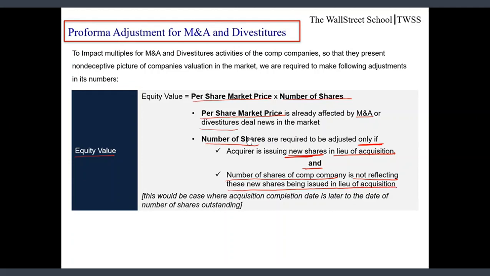It means the number of shares you have considered in the calculation of equity value are not affected by the new shares the company is going to issue in lieu of acquisition. So if both these conditions are met, we will change our number of shares, otherwise number of shares will remain same.